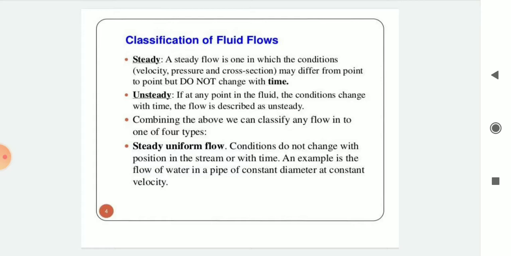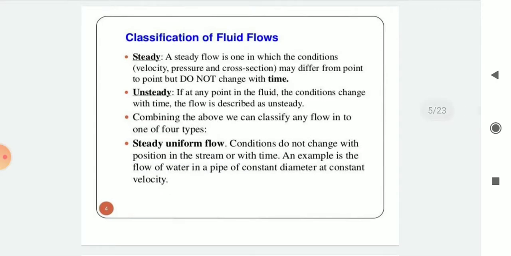Okay. Then what is meant by unsteady flow? The flow in which fluid characteristics like velocity, pressure and density etc. at a point changes with respect to time is called as unsteady flow. That means with respect to time velocity, pressure and density changes. For example, flow of water with varying discharge through a pipe is an unsteady flow. dV by dt is not equal to 0, d rho by dt is not equal to 0, dP by dt is not equal to 0.